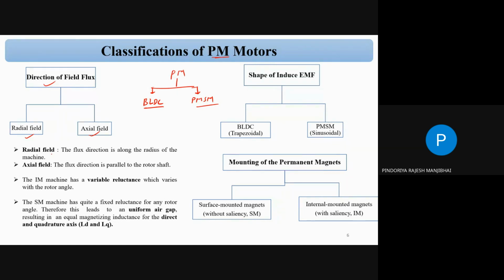Radial field means the flux direction is along the radius of the machine. Whereas in the axial field, the direction of the flux is parallel to the rotor shaft.